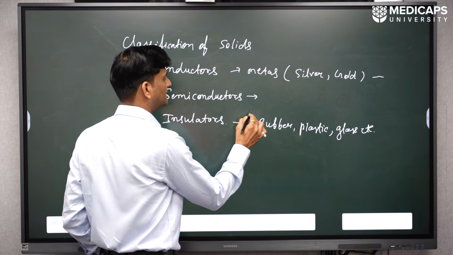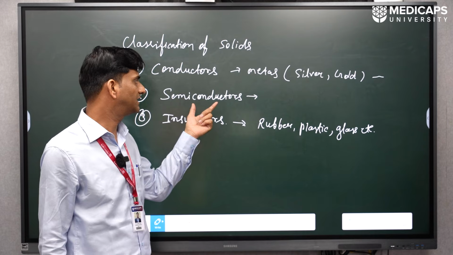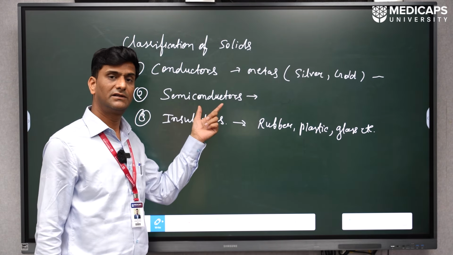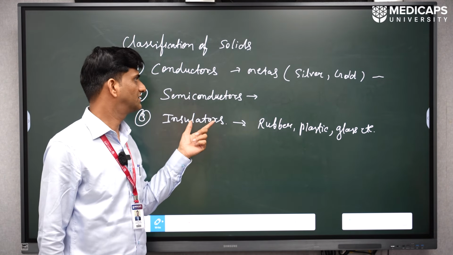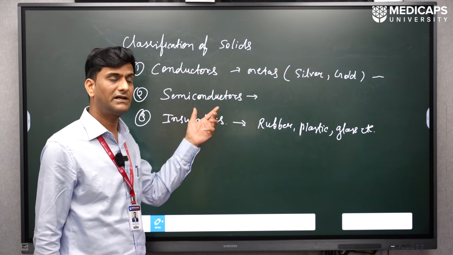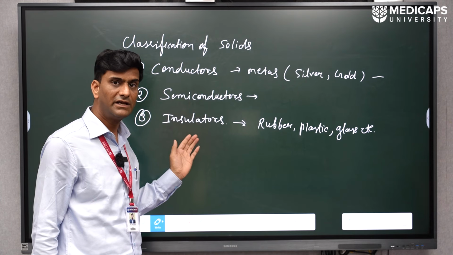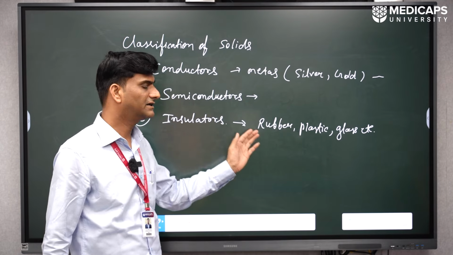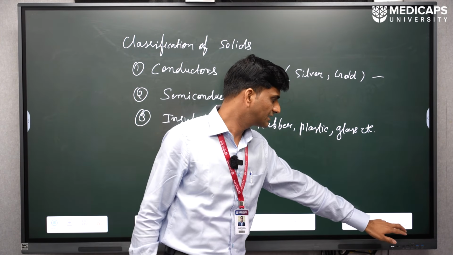As the name suggests, semiconductors are the materials which allow electricity under certain conditions, or materials having conductivity between the conductors and the insulators. Now let us understand in detail about the semiconductor materials.